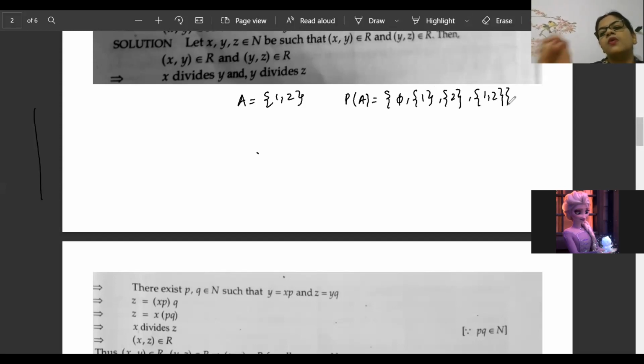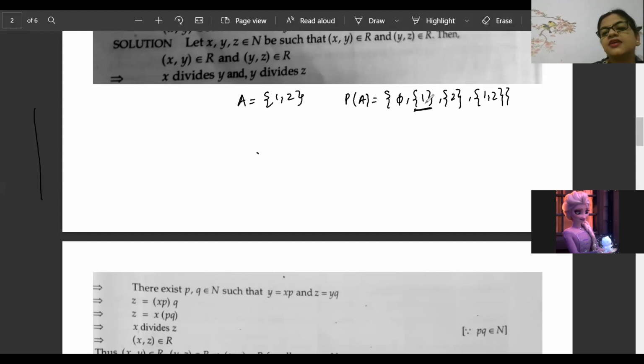So we must understand subset also, power set also. Let A be a set containing two elements. What is the power set of A? It contains the empty set, {1}, {2}, and {1, 2}.